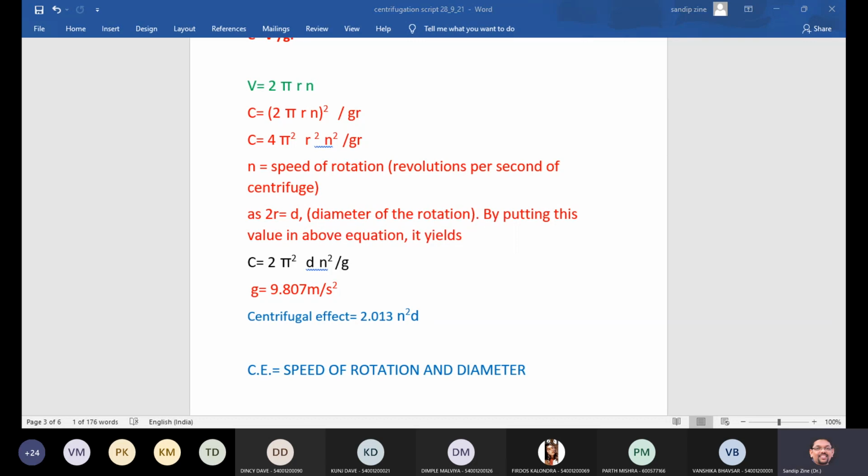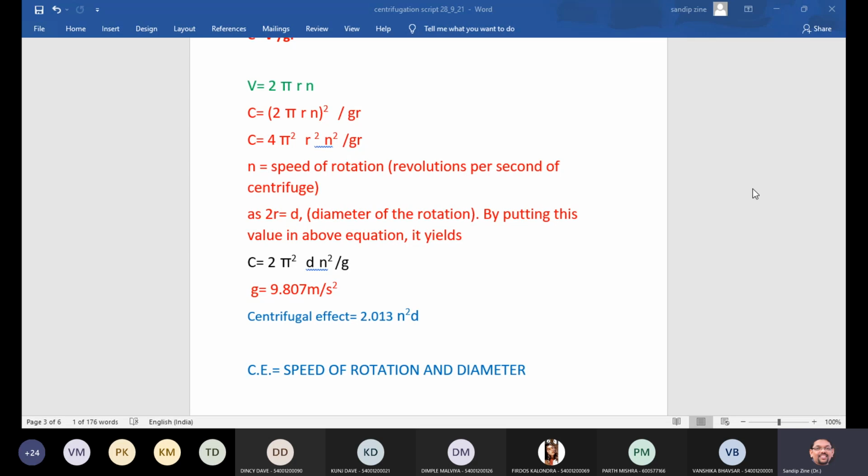Clear this particular point? What is the conclusion or what is the takeaway? From this equation, we can conclude that the centrifugal effect is directly proportional to the diameter, and the n square is the speed of rotation. Any doubt over here? You can raise the questions, or if no, you can just give signal to go ahead.